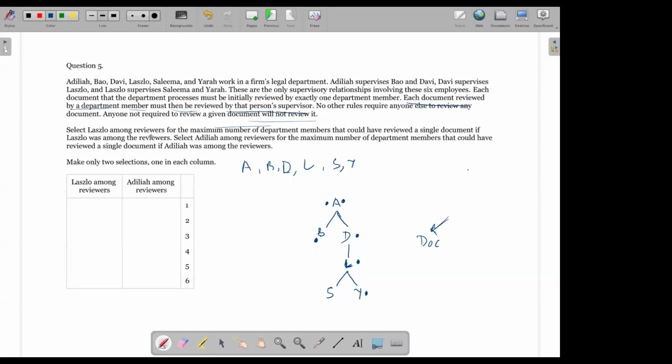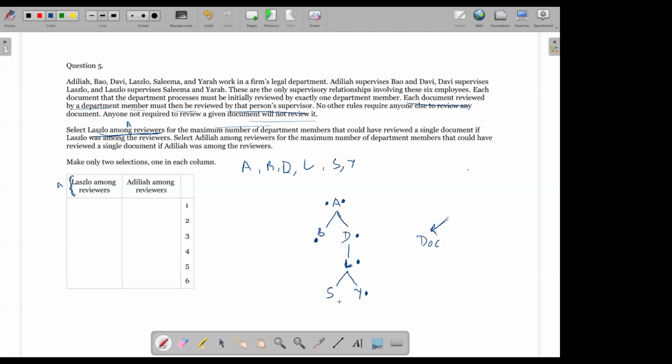Now select L among reviewers. So we're talking about this, select for this represents essentially this. Otherwise the wording can sometimes be confusing. Think of this as A. Select A for the maximum number of department members that could have reviewed a single document if L was among the reviewers. So if L was among the reviewers, what is the max? L was not the first person to review it, but L was among the reviewers. Then what is the maximum number of people who could have reviewed a single document?